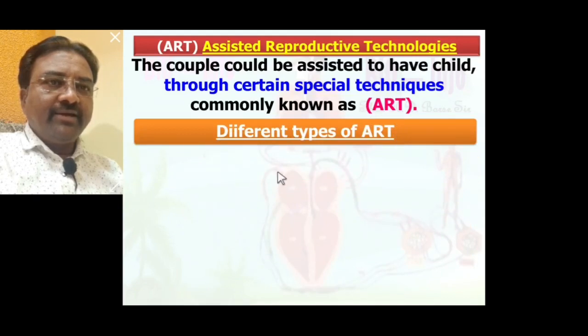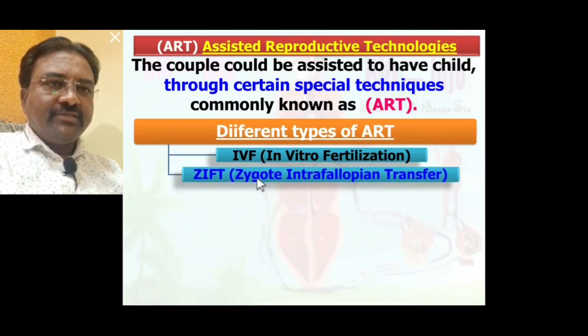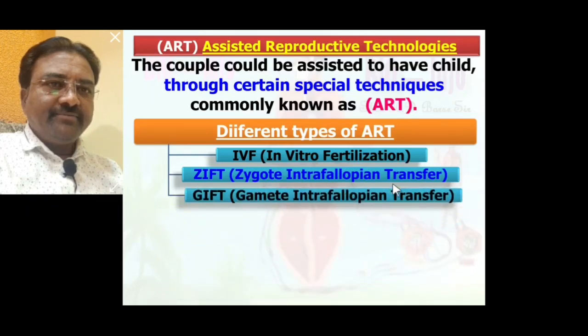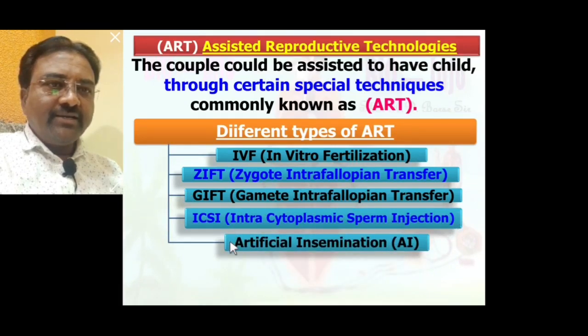Different types of ART. Number 1, in vitro fertilization, IVF. Zygote intrafallopian transfer, ZIFT. Gamete intrafallopian transfer, GIFT. Intracytoplasmic sperm injection, ICSI. Artificial insemination, AI.